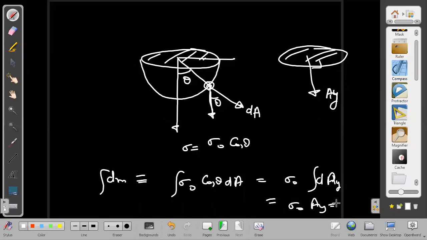So it just gives us sigma naught into pi r square. It is not much difficult to find dm in that case also. But in that case, dm will not be sigma naught into 2 pi r square. Instead, dm will become sigma naught into pi r square. Then after integration also we get the same result.